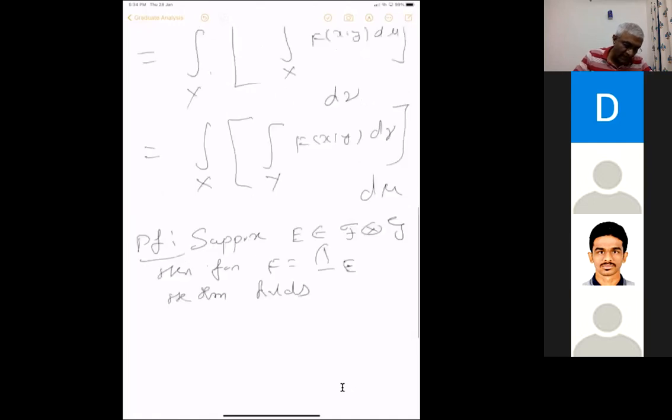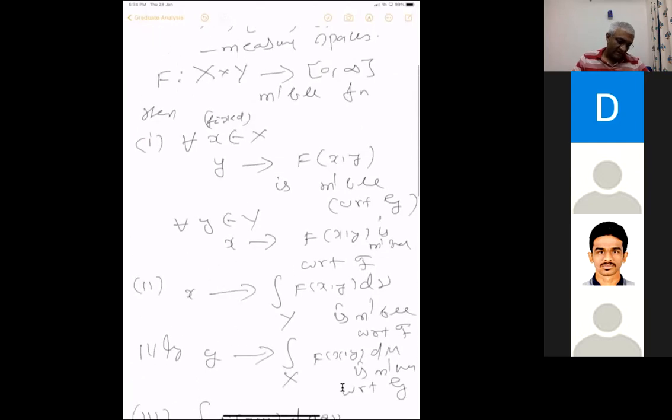Why does it hold? If you take f equal to 1_E, and you fix x, then this becomes 1_{E_x}. E_x is contained in Y. So 1_{E_x} is a function in y, right?